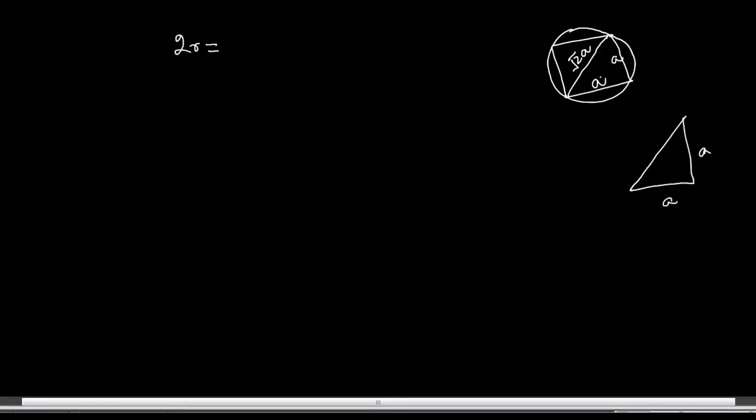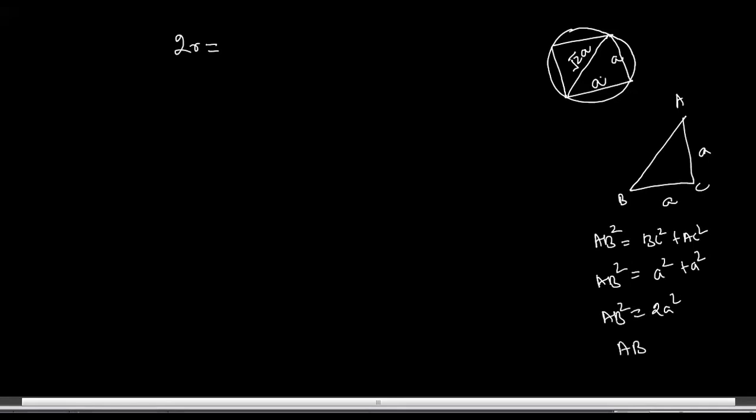So you can calculate the diagonal, if I'm saying that it is ABC, by using the Pythagoras theorem. You can write AB square is equal to BC square plus AC square, that is a square plus a square is equal to AB square. So 2a square is equal to AB square. So AB is equal to under root of 2a square.